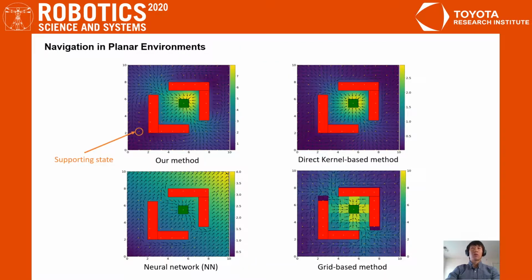We compared our method with 3 other baselines, which all use an exact probabilistic model. The 4 plots show the value function and the policy of the 4 approaches computed using 10 by 10 supporting states, which are shown in the orange dots. Our method produces smooth and correct value function and the policy, which are as good as the kernel-based method using the exact model. In contrast, the policy calculated by the grid-based approximation is discrete and requires further smoothing before applying to the robot. The neural network approximator, on the other hand, converges to a suboptimal policy.